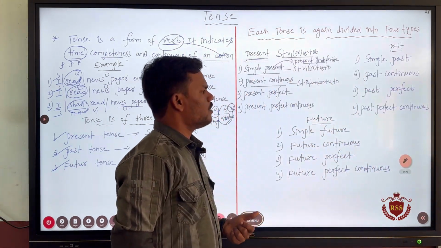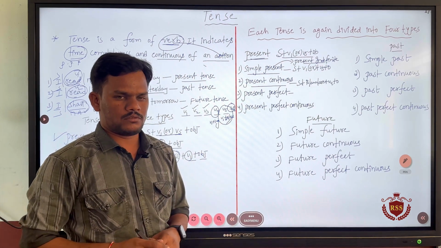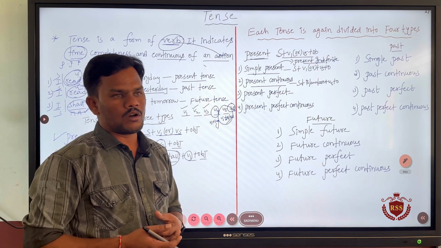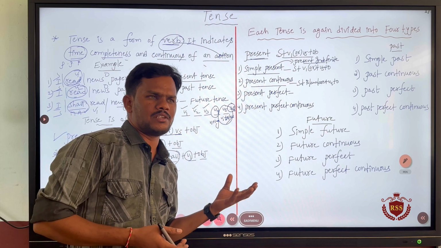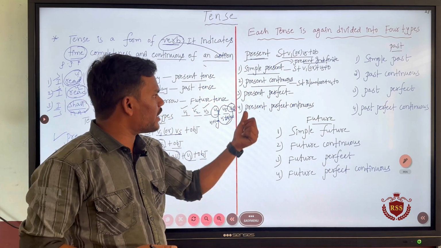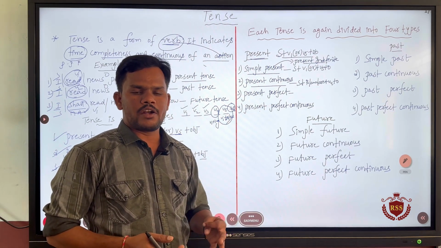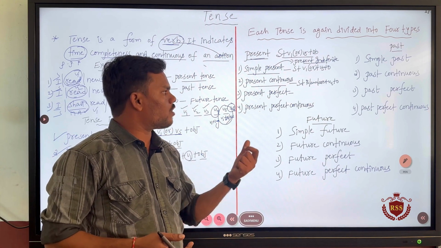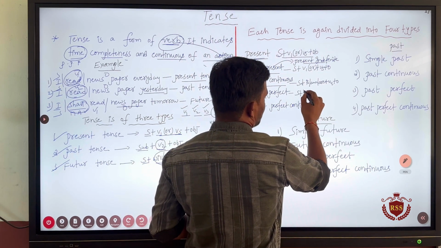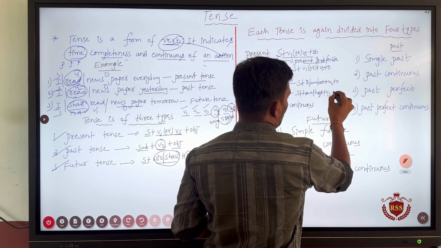Present perfect is used for talking about an action which has just been over. Actually, we use some clue words while forming the different sentences. In simple present tense, we use every day, seldom, frequently, all these words. When it comes to present perfect, we use some clue words like just now, already. So these kinds of words are used in present perfect tense. And the formation of the present perfect will be subject plus have or has plus V3 plus object.